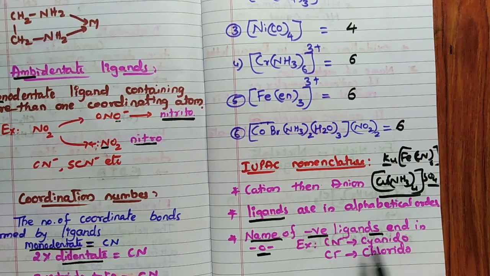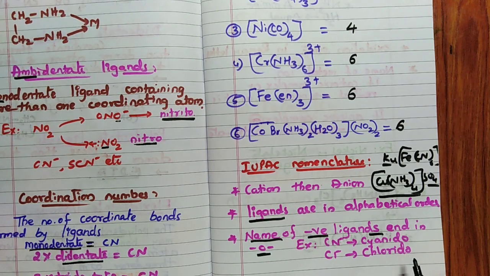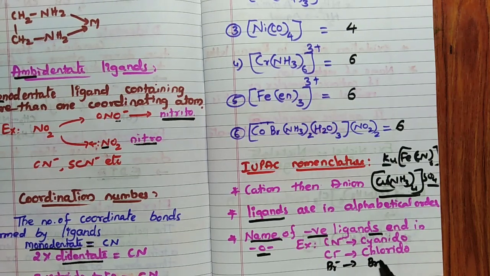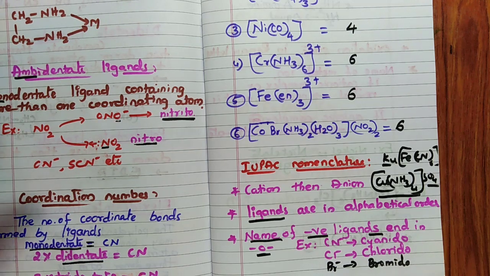For example, cyanide is cyanido, Cl is chlorido. Chloro was used previously, but now IUPAC has changed the name to chlorido. But if the option gives chloro, that is also correct. If there is no chlorido, fine. Then Br minus is known as bromido. Remember bromido, cyanido, hydroxido for OH minus, oxalato for OX. So the name of a negative ligand should end with O.